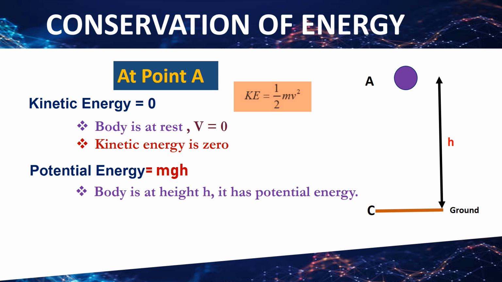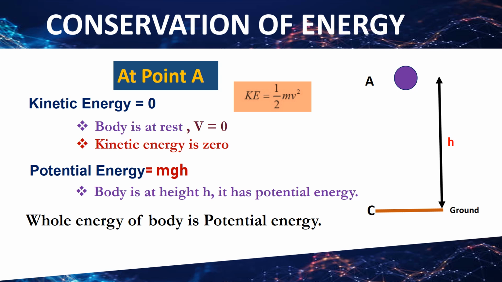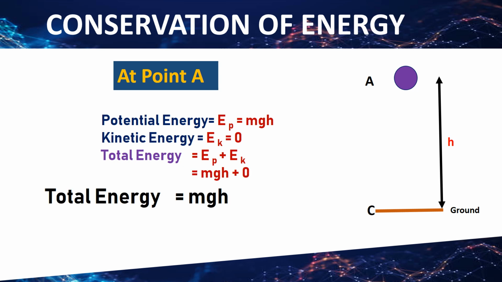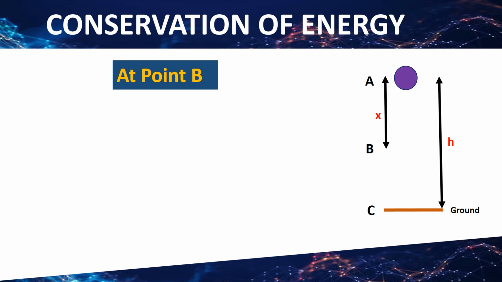So we can conclude that at point A, the whole energy of the body is only the potential energy. To calculate the total energy at point A, we will take the sum of kinetic energy and potential energy. Here the potential energy value is mgh and the kinetic energy is 0. So total energy comes out to be mgh.